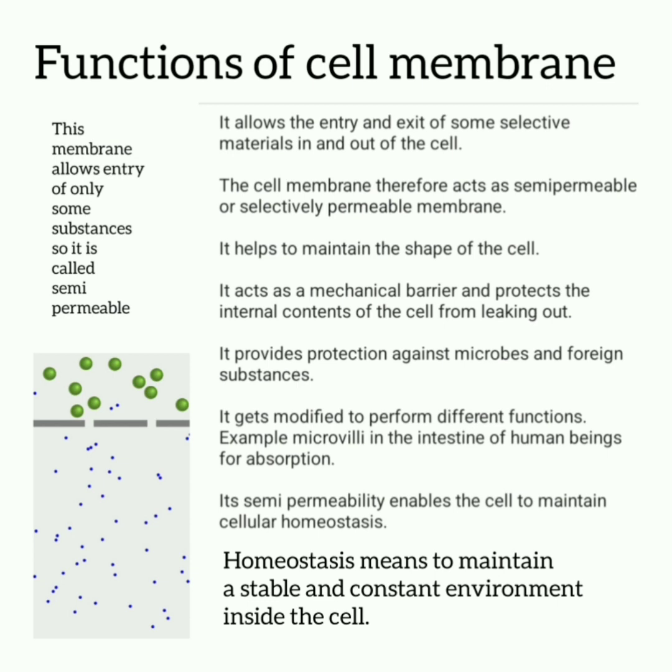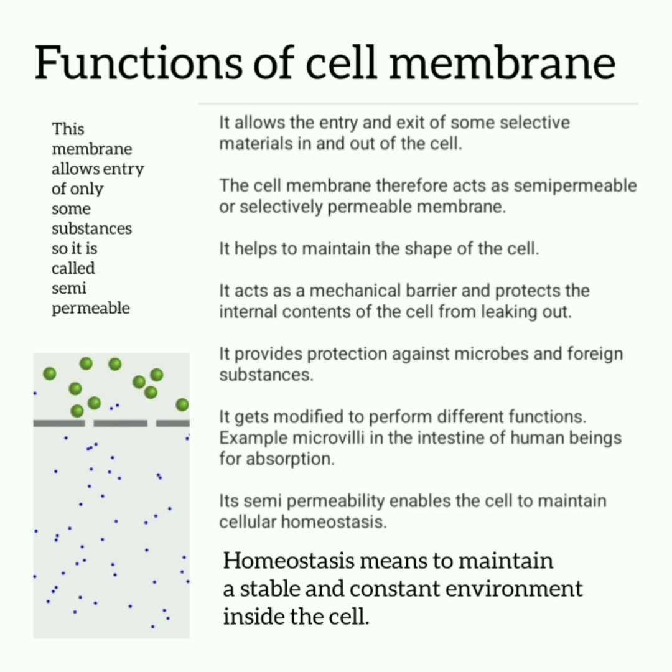Functions of cell membrane. It allows the entry and exit of some selective materials in and out of the cell. The cell membrane therefore acts as a semi-permeable or selectively permeable membrane. It helps to maintain the shape of the cell. It acts as a mechanical barrier and protects the internal contents of the cell from leaking out.